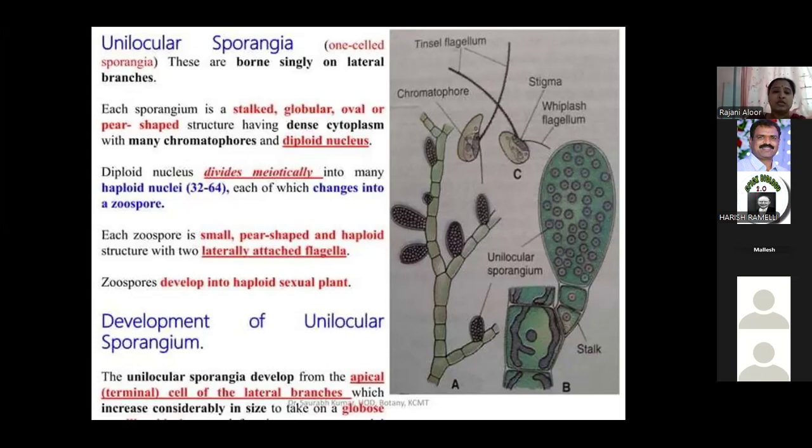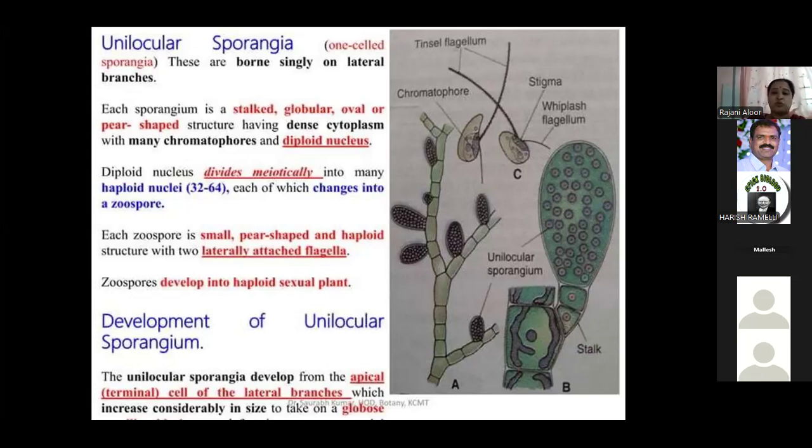Each nucleus of the sporangium gets surrounded by protoplast segments and ultimately transforms into 32 to 64 zoospores. How many are formed? 32 to 64 zoospores. Each zoospore is piriform, uninucleate, with two laterally inserted unequal flagella.